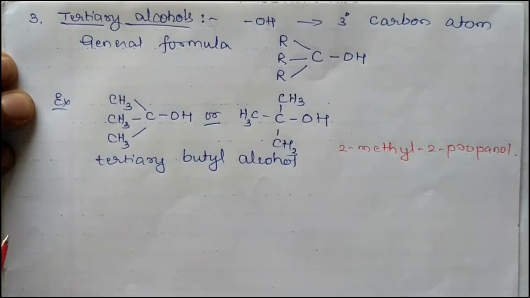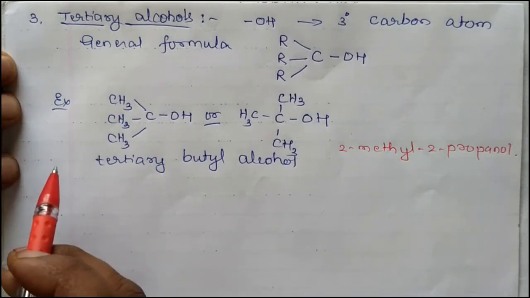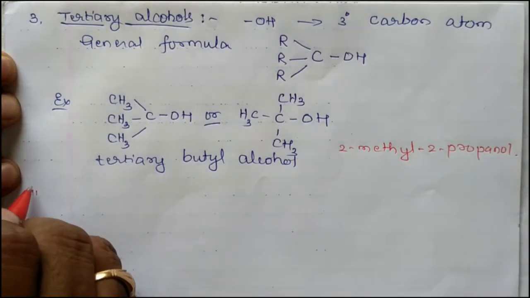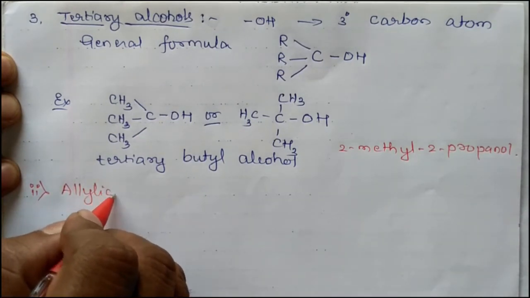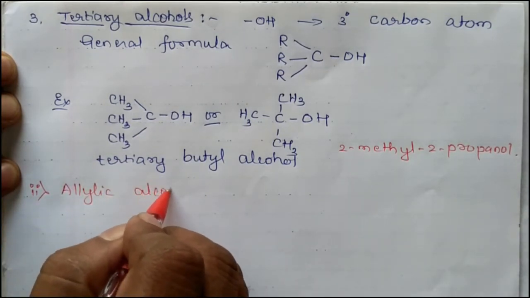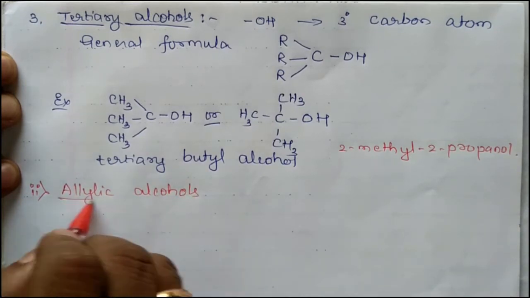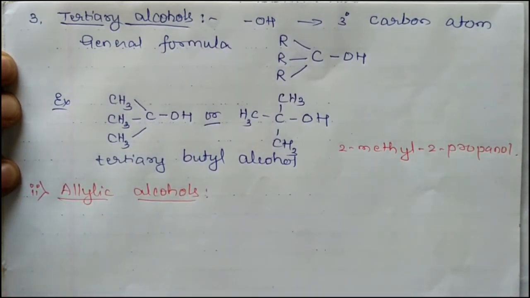Then these are primary, secondary, and tertiary alcohols. Now we'll discuss allylic alcohol. Allylic alcohols are the compounds in which the OH group is bonded to an sp3 hybridized carbon atom next to a carbon-carbon double bond.